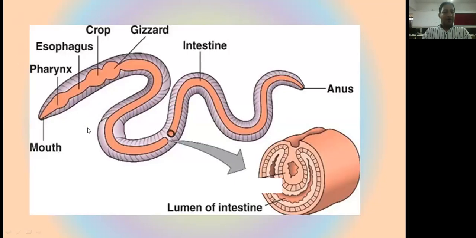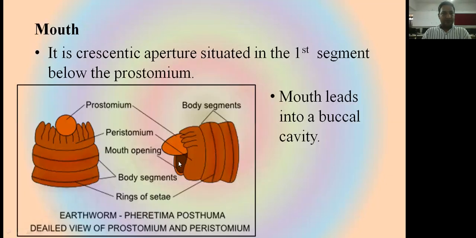First of all, the alimentary canal starts from the mouth, which is located at the first segment of the body. The mouth opens into the buccal cavity, and the buccal cavity opens into the pharynx, like the other organs present in the alimentary canal. The alimentary canal opens outside the body at the last segment of the body. First of all, the mouth.